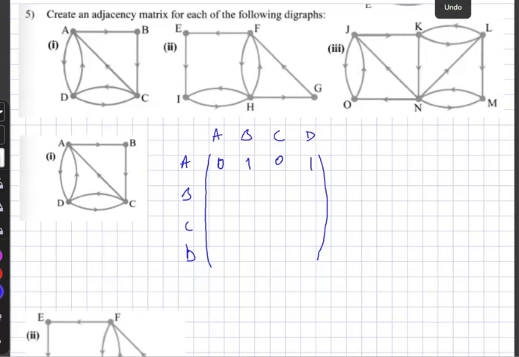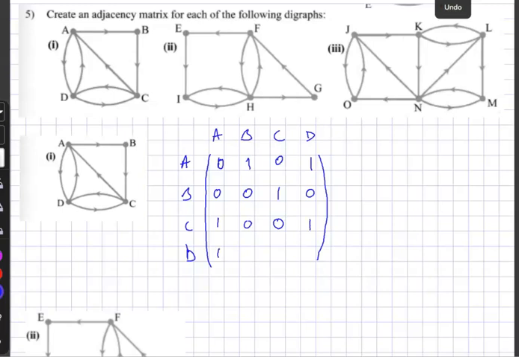Moving on, B to A there is 0. B to B there's none. B to C there is 1. B to D there are none. C to A there is 1. C to B there is none because it's pointing in the wrong direction, the arrow. C to C there is none, there are no loops. And C to D there is 1.